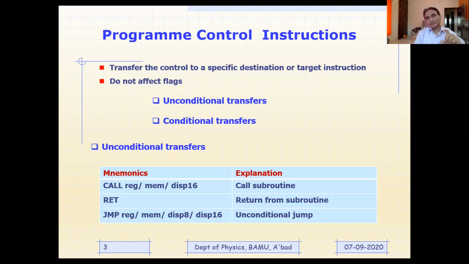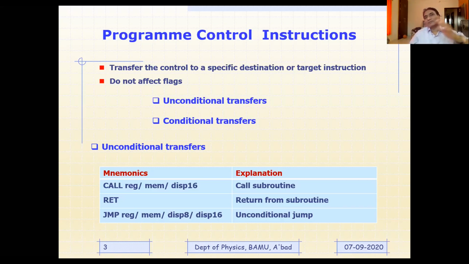So 5 multiplied by 10, your total number of instructions would be 50, plus whatever instructions you have in the main program. Let us say in the main program there are 10 instructions, so 10 plus 50 would be 60. Rather than that, if you are using this addition 10 times in one program, why don't you put it at one place? That can be referred to as a subroutine, and you can call that subroutine as and when it is required, so that you can minimize the complexity of the program.